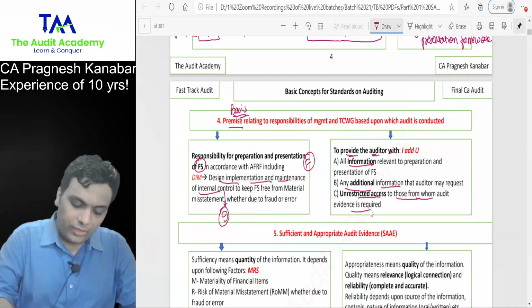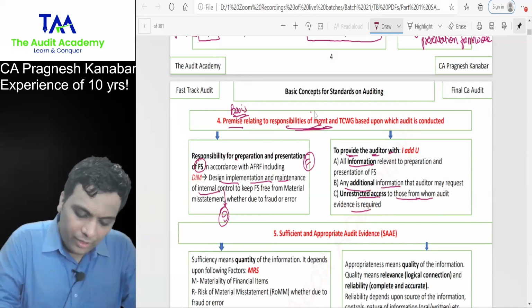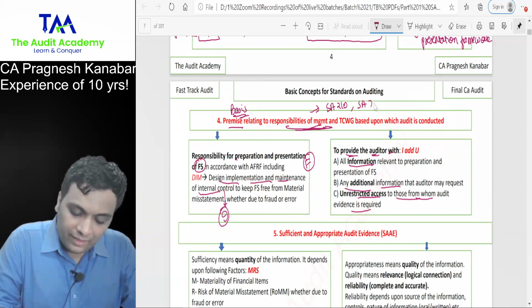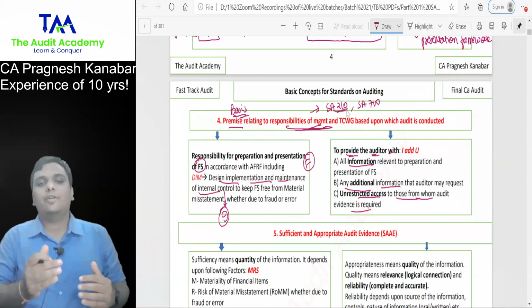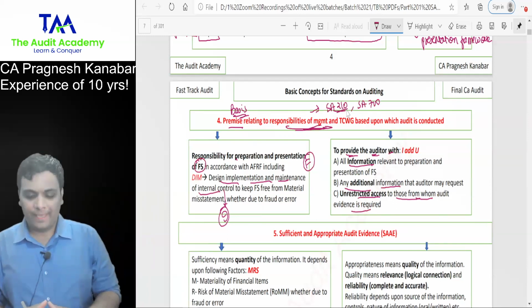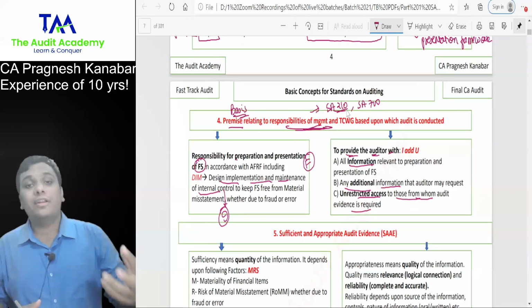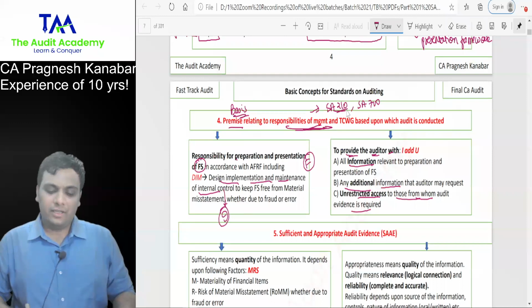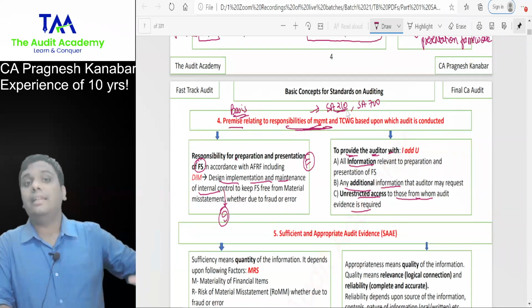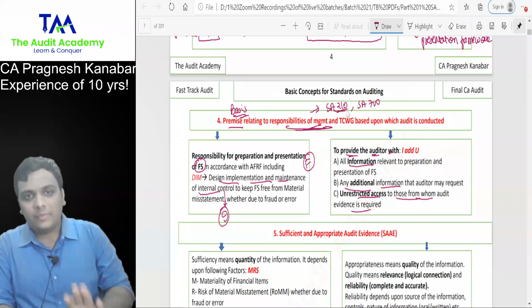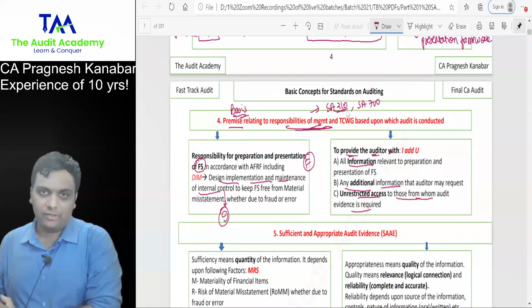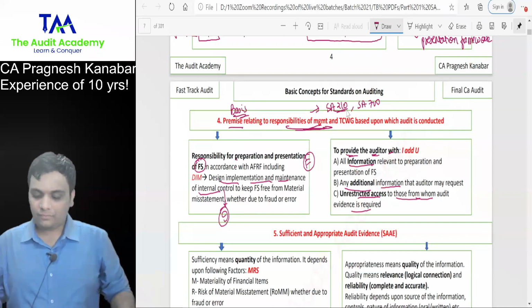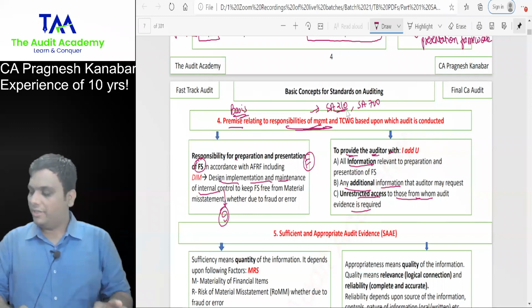Students, this particular point will be helpful in SA 210 and SA 700. In 210, we will be talking about the letter of engagement. In 700, we will be talking about the audit report format. So these points are written in the letter of engagement, and in the audit report also. So you should always be aware about these points.